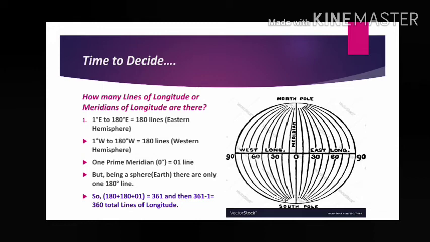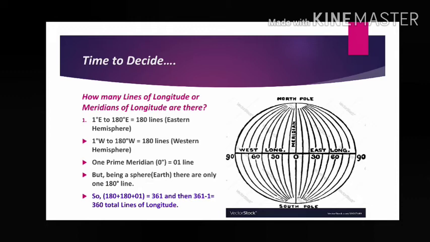But here another interesting thing, that Earth is a sphere like a football. It has no starting and ending point. That's why maybe 2 times we have counted 180 degree east, 180 degree west, but there is only one 180 degree, just opposite of the prime meridian. Is it clear what I have told?